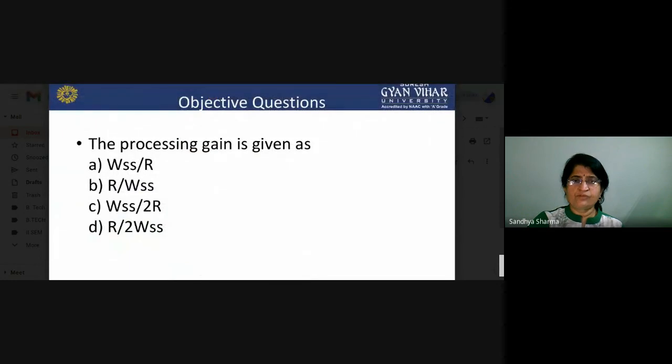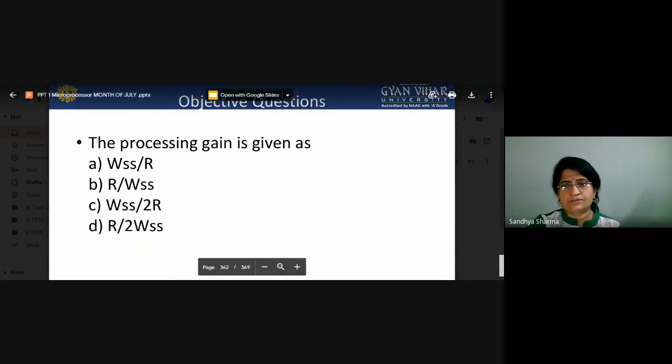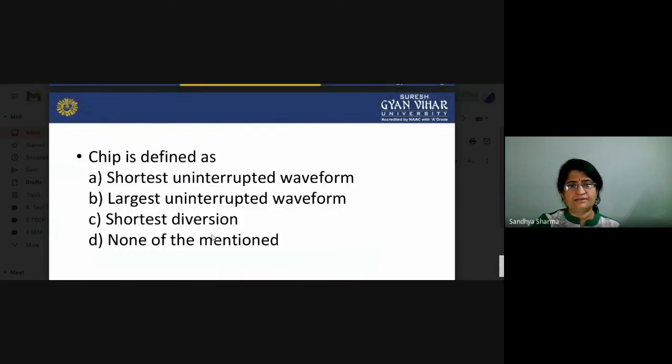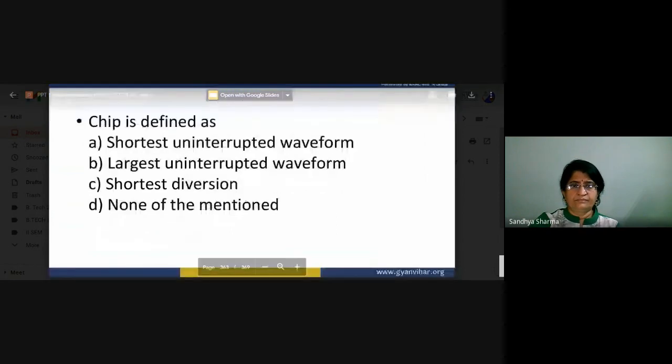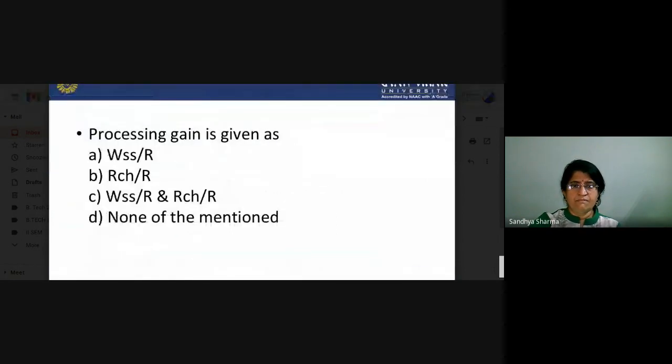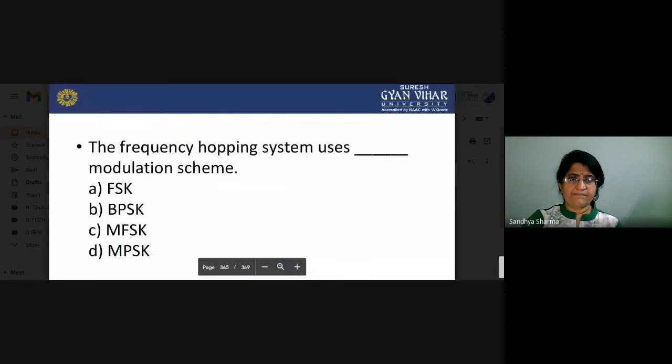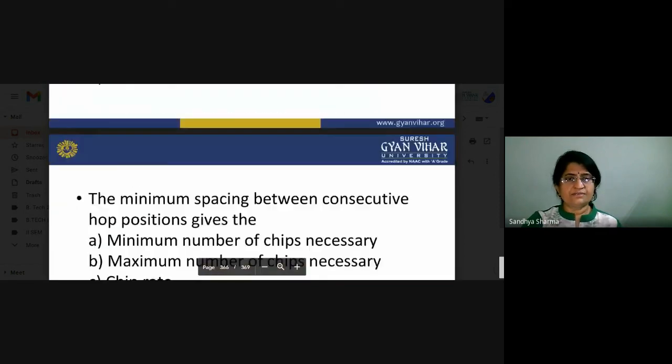Now what about the objective questions? The processing gain is given as, what is the basic actual value of our processing gain? Chip is defined as what? What is the basic formula of that particular gain? In a frequency hopping system, what type of modulation is preferred?